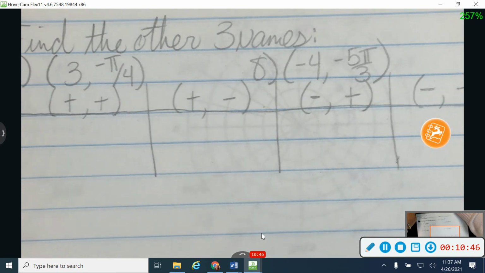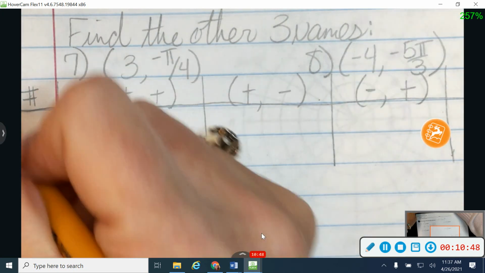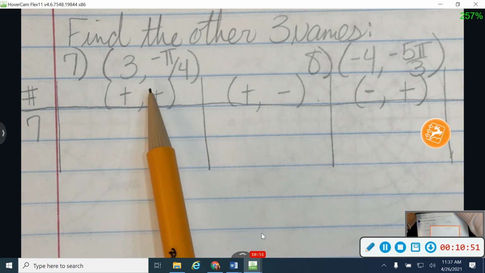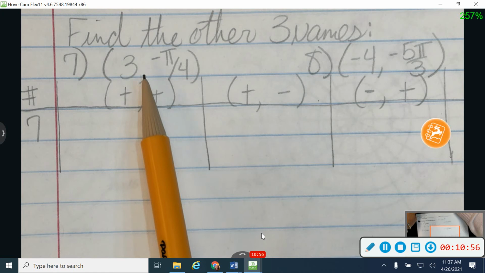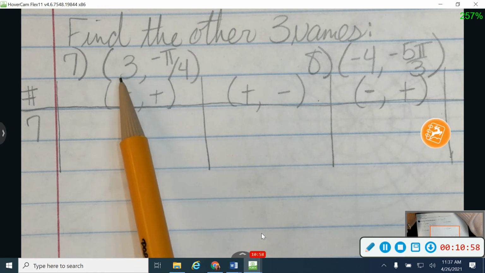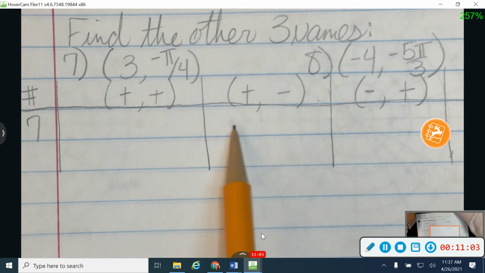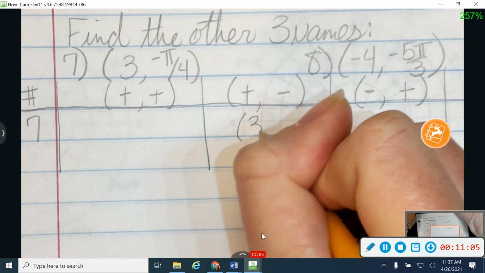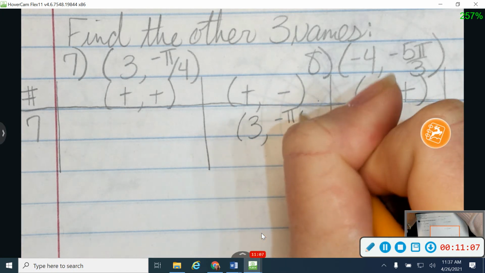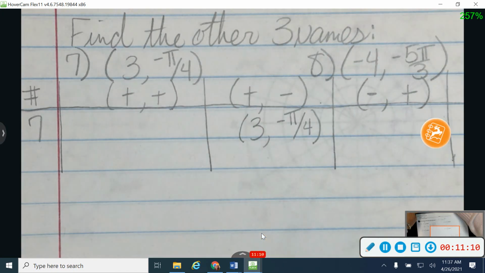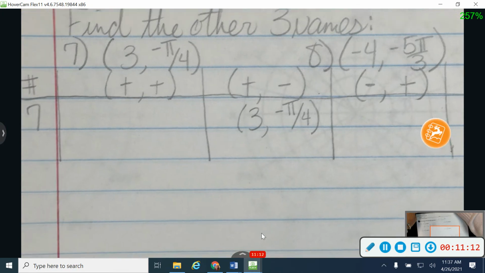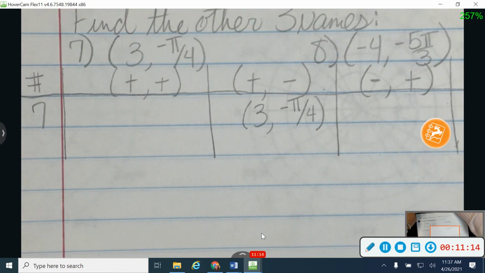Okay, the first thing I need to do, so I'm going to start with number 7, is figure out which column this point goes in. Okay, so this point right here has a positive radius and a negative theta. So it's going to go in this column right here with a positive radius and a negative theta angle. Okay, so step number 1, figure out which column your given point goes in. And sometimes they'll give it to you in the table. That's okay too.